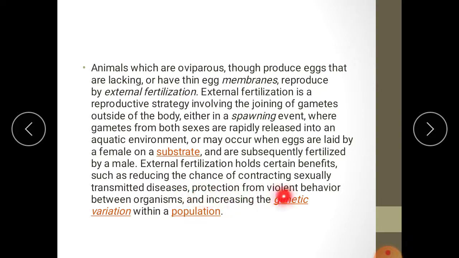Protection from violent behavior between organisms. Sometimes these males and females are violent during breeding season. That can be avoided by using external fertilization, which also increases the genetic variation within a population. So genetic variation can be increased within a population by performing external fertilization.